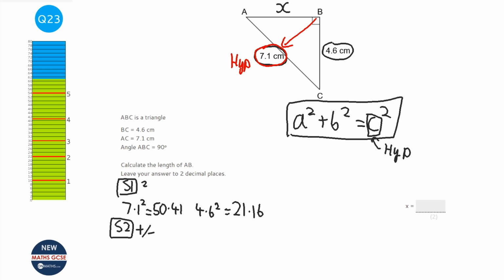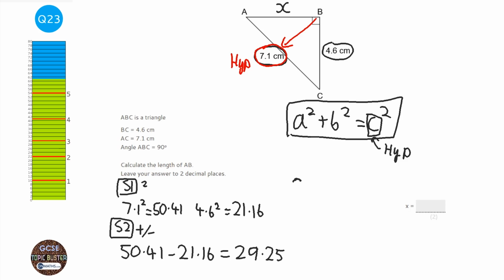So in step 2, have a think, well, if we add them, we'll get a bigger number. Well, the hypotenuse must be the biggest side. So when you're finding another side, not the hypotenuse, you will subtract. But if I was finding the hypotenuse, so I wanted a bigger number than the other two, then I would add. So I'm going to do 50.41 minus 21.16, and that's why in step 1 we did the biggest one first, because otherwise you'll get a negative number. So 50.41 take away 21.16, and that equals 29.25.